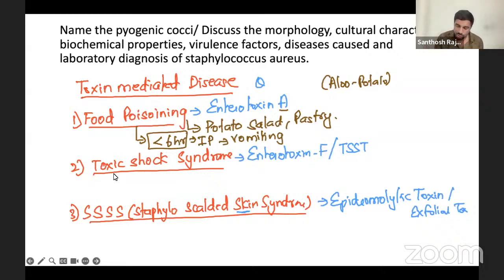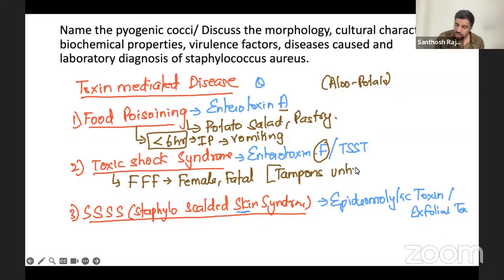Toxic shock syndrome. Everything is about HEF here, because of toxin HEF. Another one is female. Why have another F? F is fatal. Yes, this is dangerous. Which females? Females who are using contaminated, unhygienic tampons. Because of that, the patient will get shock plus fever, and if you do not treat immediately, the patient can die also. That's why it is fatal.